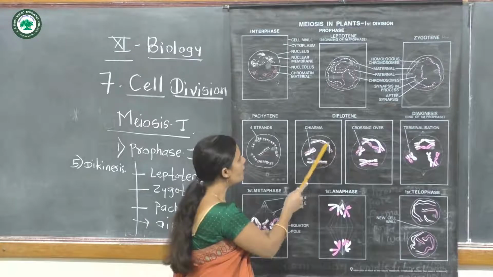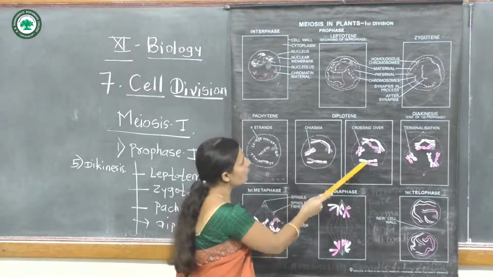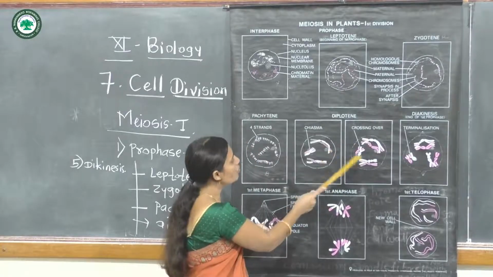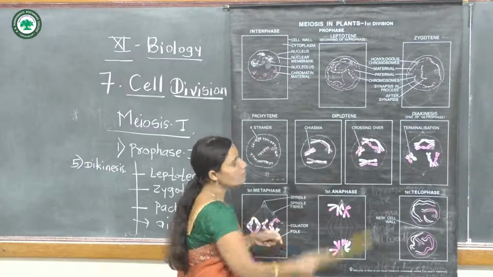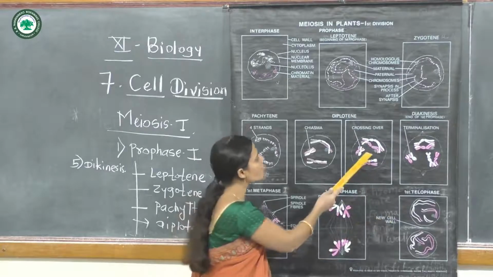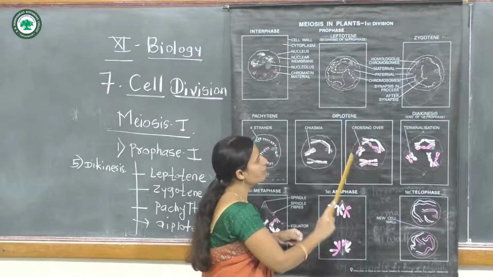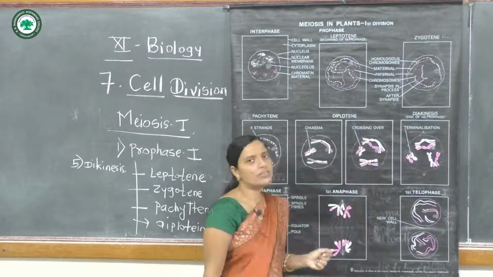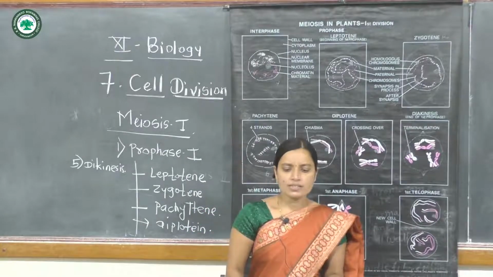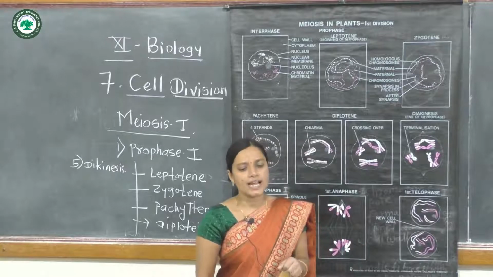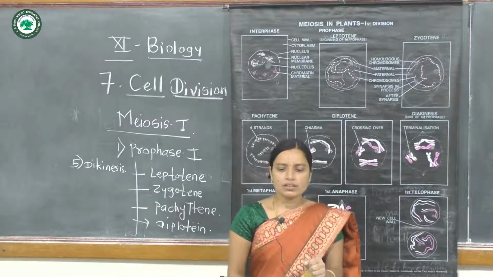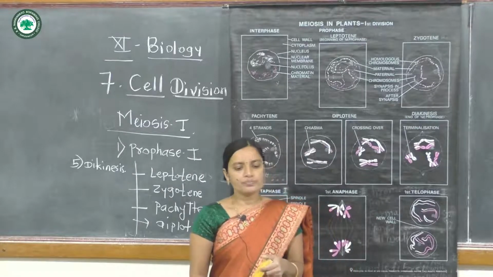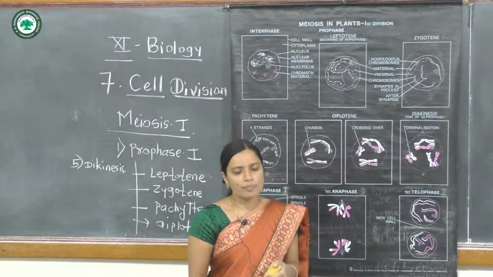These sister chromatids are present in groups, but in this phase the maternal and paternal chromosomes exchange their chromatids, meaning crossing over is occurring in the diplotene stage. Then the synaptonemal complex disappears.